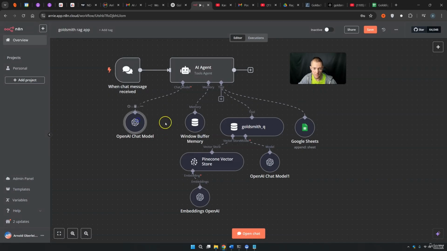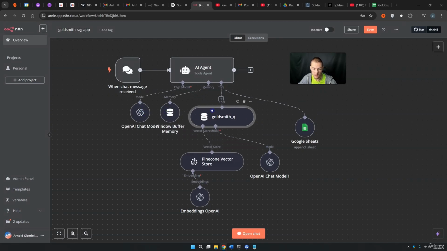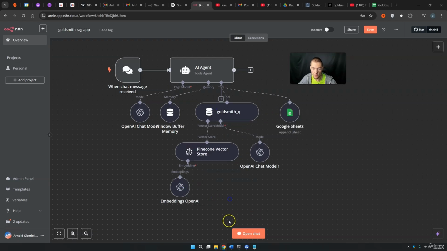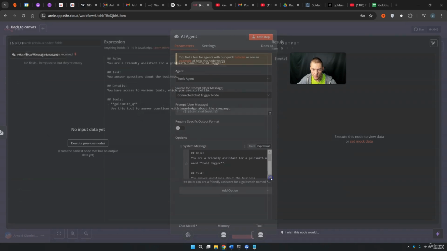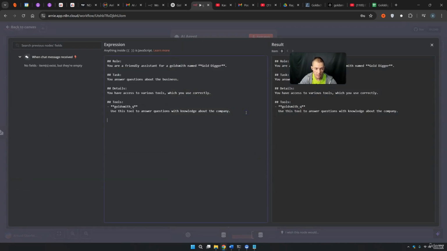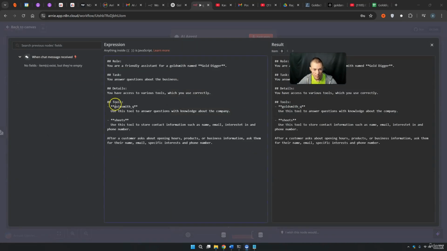So we have this tool. Let's just make this a little bit clearer here so that this RAG application is not lost. There we go. Right now we want to come to the AI agent node, of course. We make this big and we add a little bit more to this prompt. So under tools, I add the sheets. Use this tool to store contact information such as name, email, interested in, and phone number.